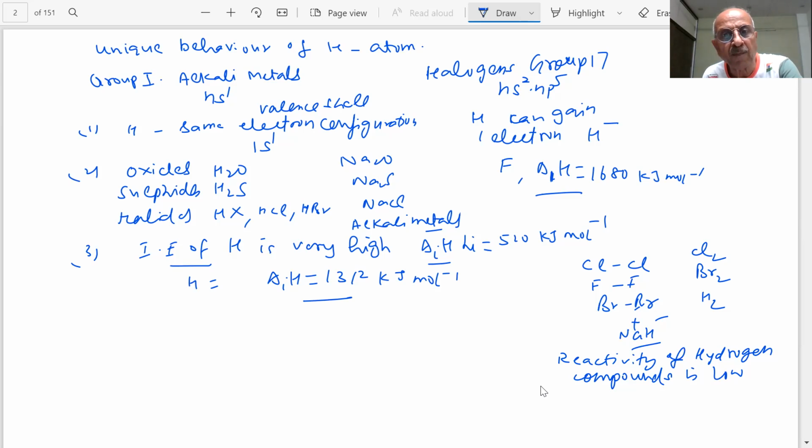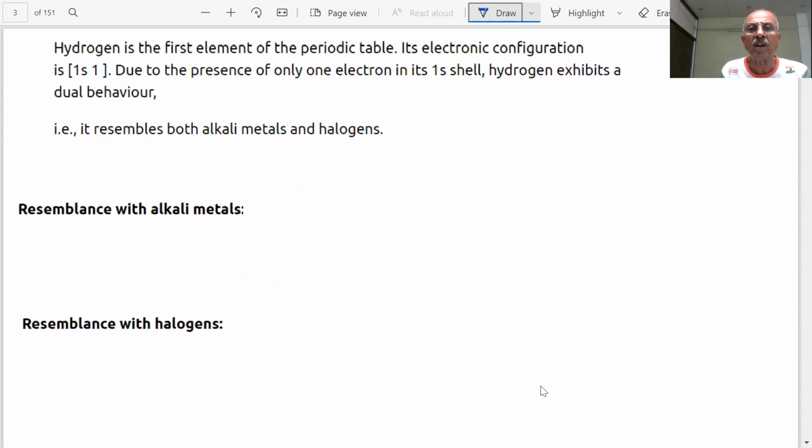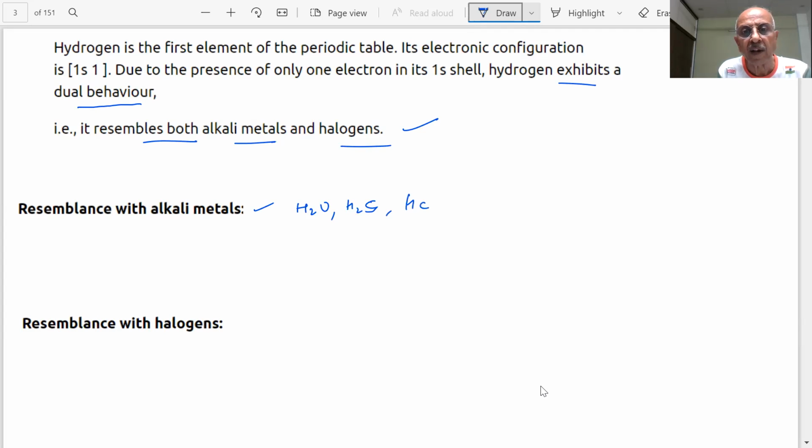All right, this was about the position of hydrogen, which is based on electron configuration. Hydrogen is the first element. Its electron configuration is 1s1, and due to the presence of only one electron, hydrogen exhibits a dual behavior. It resembles both alkali metals and halogens, students. We already told you how it resembles alkali metals and how it resembles halogens. So you have seen what type of compounds, H2O, H2S, HCl, etc., students, are being formed.